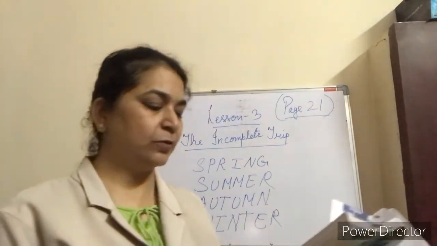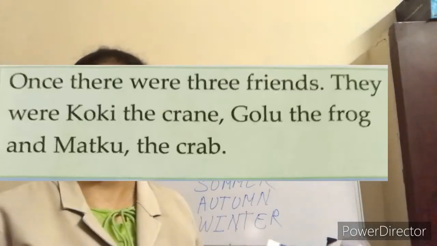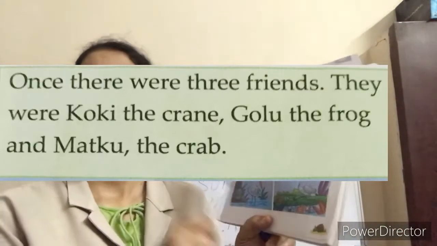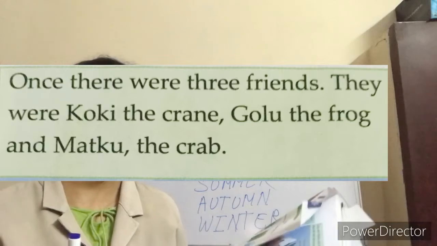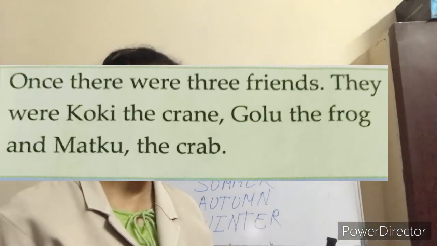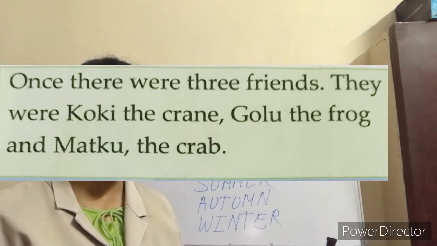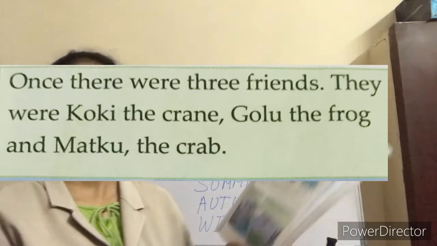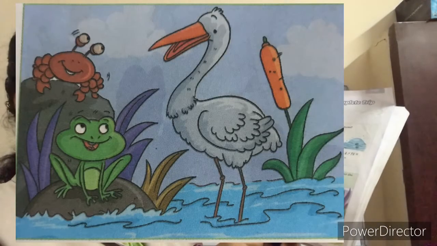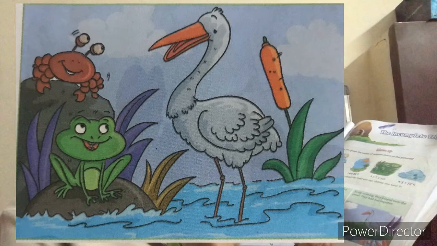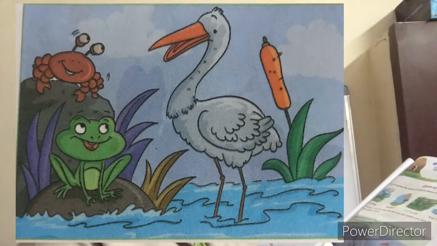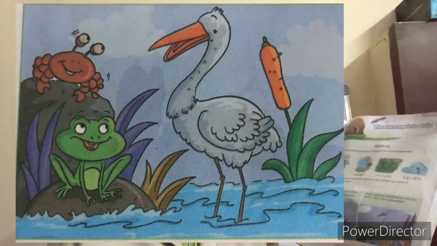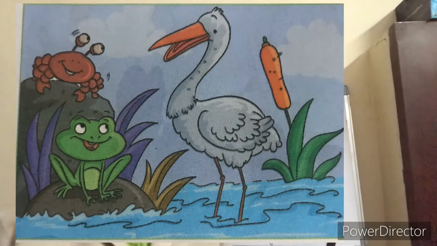See, in the first picture, once there were three friends. They were Koki the crane, Matku the crab, and Golu the frog. Koki was the crane, Golu was the frog, and Matku was the crab.